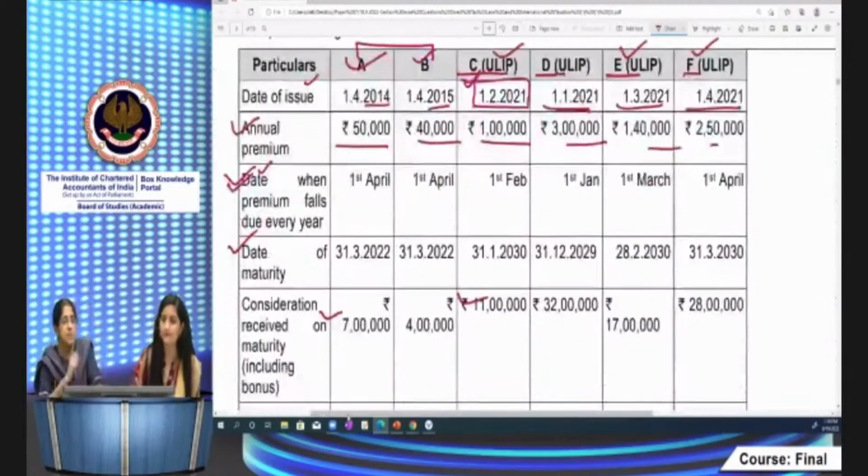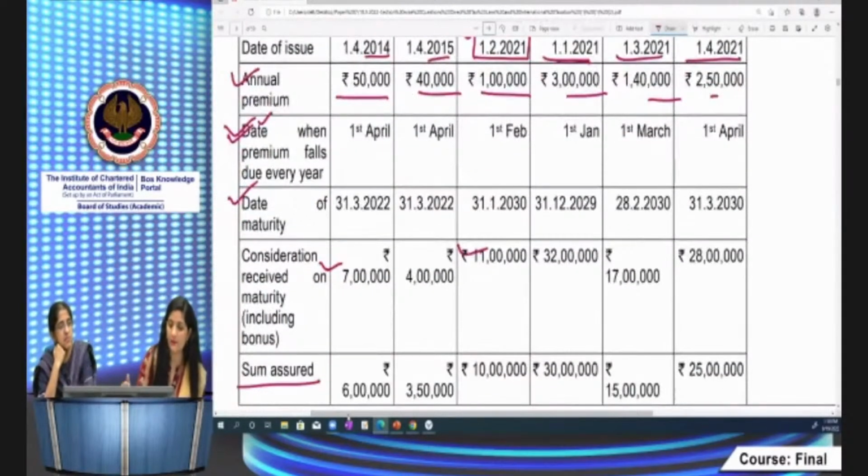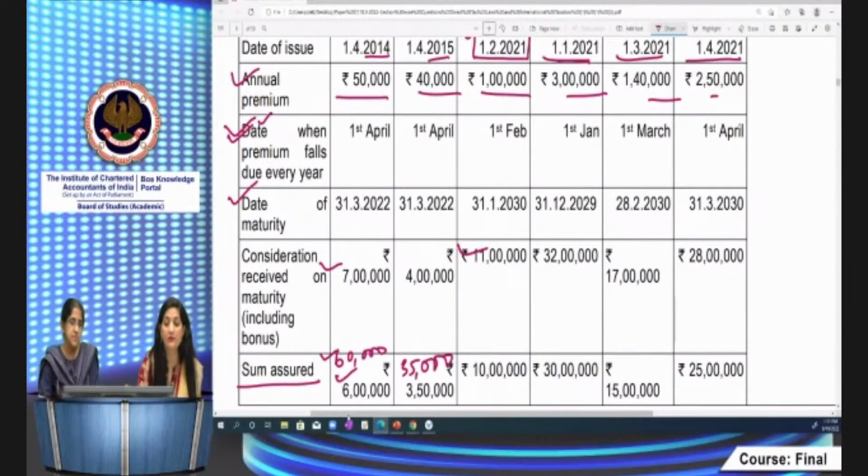Yeah. Now let's see. In respect of A policy, the annual premium is 50,000. What is the capital sum assured? Capital sum assured is 6 lakh. 6 lakh at 10% is 60,000. It is meeting the criteria of 10%. It does not exceed the 10% of capital sum assured. Here, the capital sum assured is 3,50,000. 10% of it is 35,000. Right? 10% is 35,000. However, the premium is 40,000.